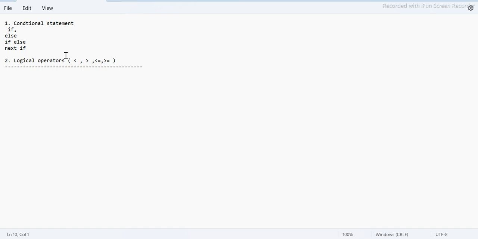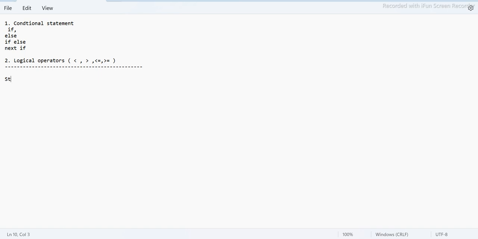So for example, I want to determine, based on a city, in which state this city belongs. So what I'm going to do is take an input.